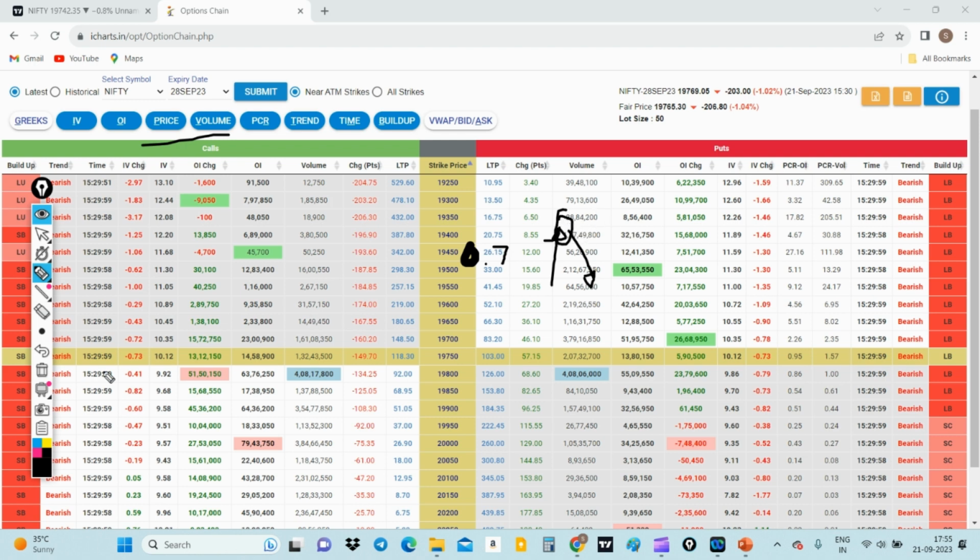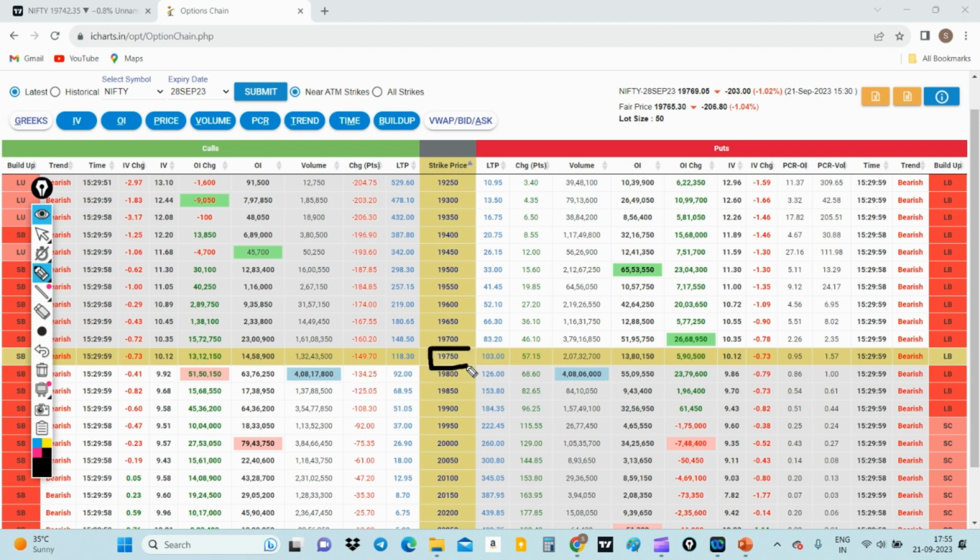The upper zone will be 19,800. That's what the daily time frame suggests, as we have a huge gap down, and we have that zone which is created from the day before yesterday's candle, yesterday's candle and today's candle. So let's move ahead with the option chain analysis.